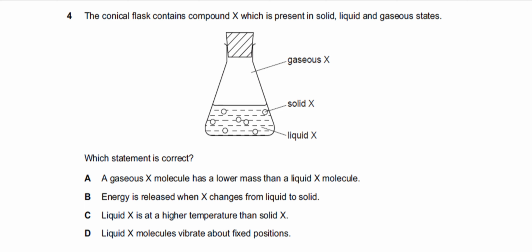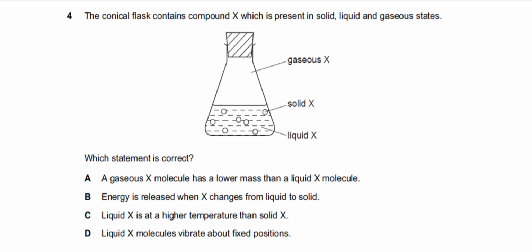Alright, in this video, I'm going to explain the paper 1 questions for the topic States of Matter, Chemistry, code 5070. Let's start. The first question is: the conical flask contains the compound X which is present in solid, liquid and gaseous state. Which statement is correct?